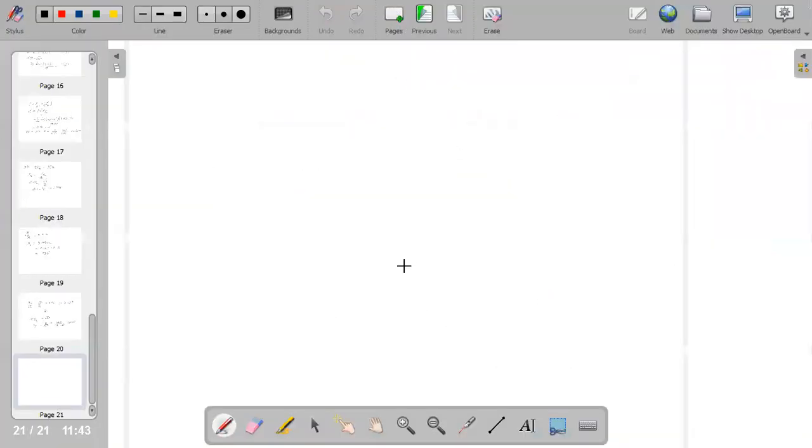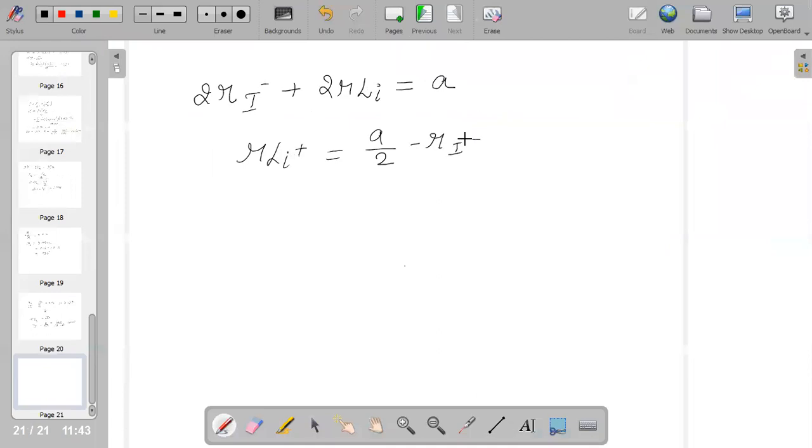For individual values they have asked, 2R of I- plus 2R of Li+ will be equal to a. So R of Li+ will be equal to a by 2 minus R of I-, which is equal to 624 divided by 2 minus 220.65